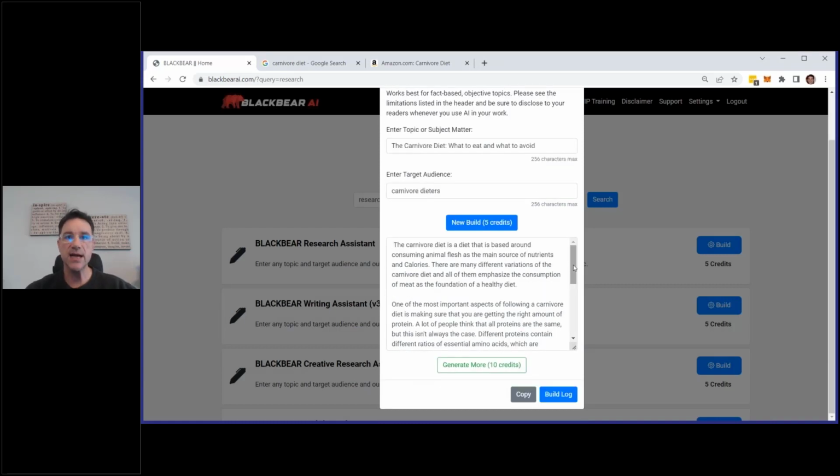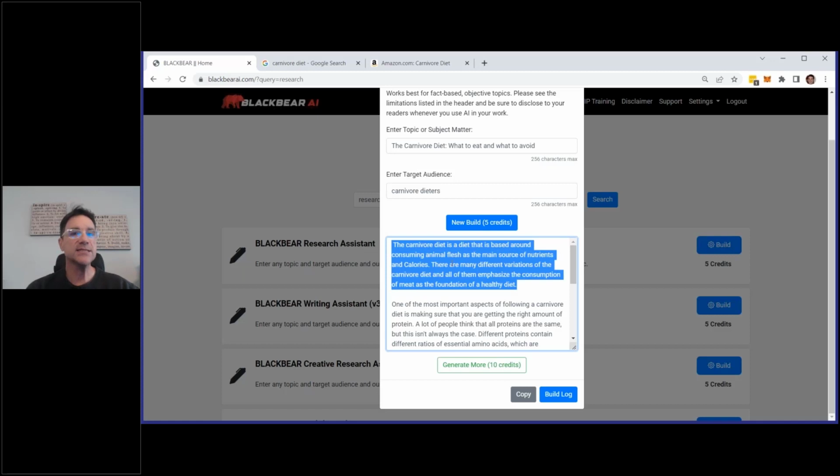This is unique content pulled from the AI, billions and billions of data points. It's pulled in. It tells you exactly what it is. This is fresh, brand new, unique content. This is not something that's pulled from a website. This is built, written, created by AI. And it took me no time. I didn't have to come up with this. I didn't have to type. I didn't even have to speak it. I can speak pretty fast, as you can tell, but I didn't even speak this. Boom, I just used Black Bear.